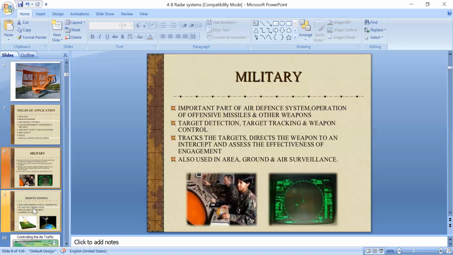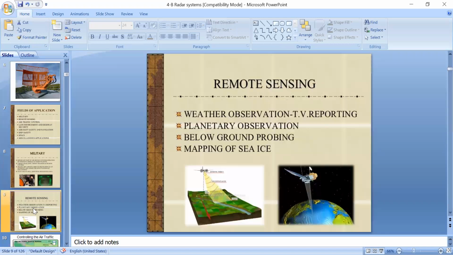And the next application is remote sensing. In remote sensing, as we know, radar is an active remote sensor which uses the microwave frequency bands. Okay, so in remote sensing techniques, it is used to give weather reports and TV reporting, planetary observations, below ground probing. Below ground probing means we are using this in underground piping systems also. Okay, below ground probing and mapping of sea ice.